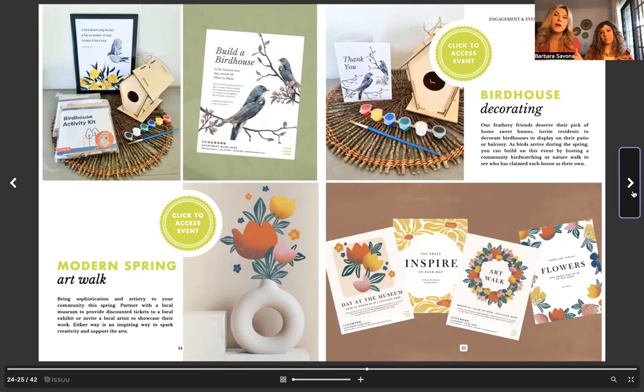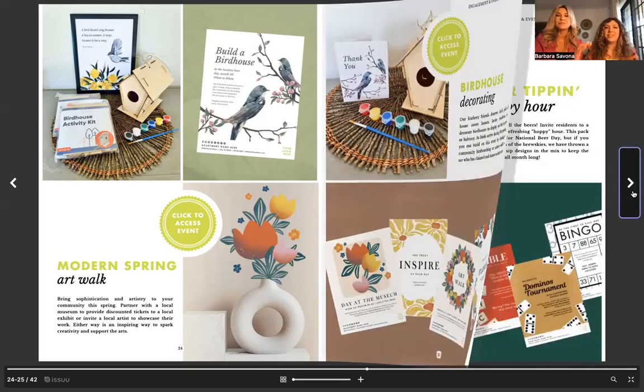So you could either have local artists that you display their art and people can buy it, or they can come in and do mini talks on their craft. It doesn't have to just be paintings, it could be any craft. Or you could get discounts for a local museum and do an art walk at an actual museum for your residents, or just give them away as a VIP perk. I love that idea.